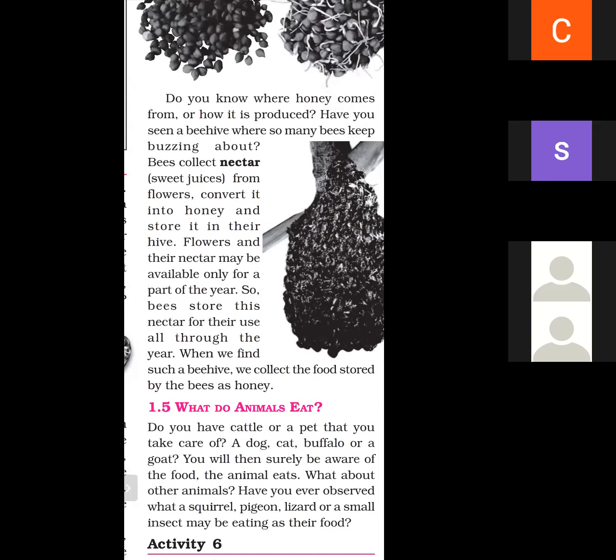Flowers and their nectar may be available only for a part of the year. So bees store their nectar for their use all through the year. When we find such a beehive, we collect the food stored by the bees as honey.